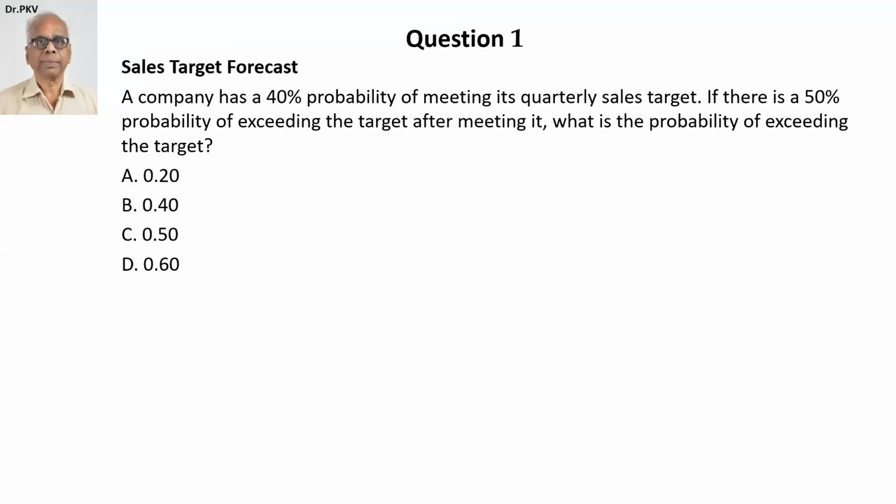Sales target forecast. I have taken, to a large extent, in fact almost all examples based on business scenarios. So, sales target forecast, first question. A company has 40% probability of meeting its quarterly sales target. If there is a 50% probability of exceeding the target after meeting it, what is the probability of exceeding the target? Use the principles and rules of probability.